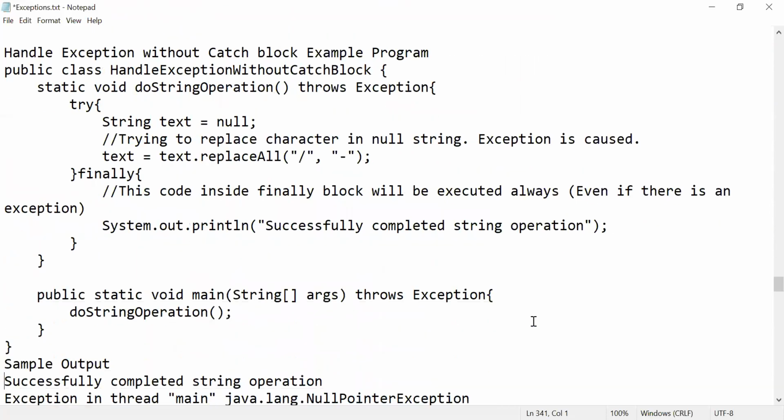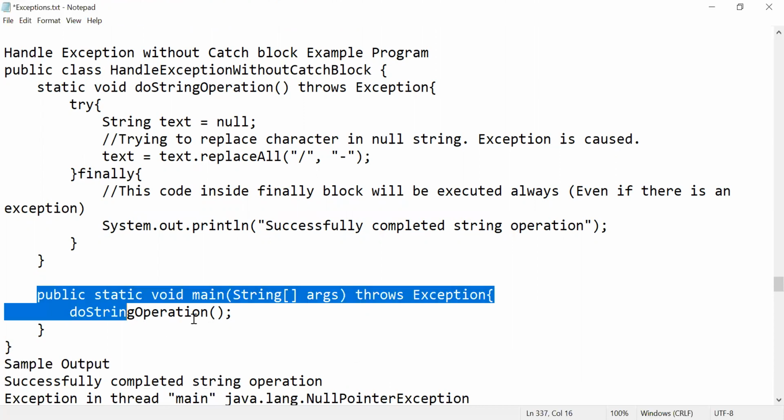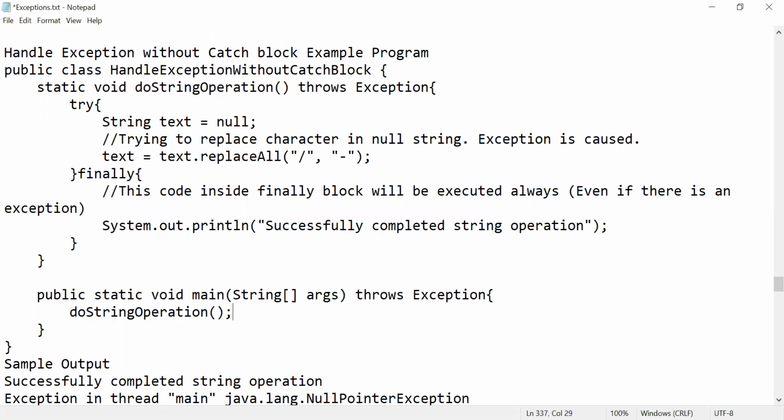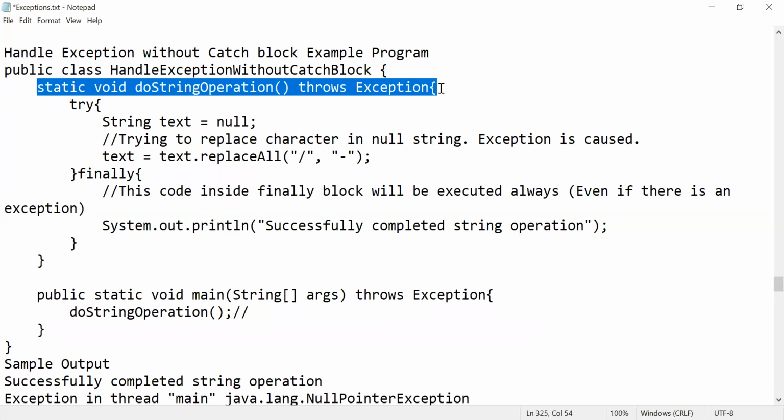Next, how to handle an exception without using a try-catch block program. It's not mandatory that after a try block there should be a catch. After a try block we can directly use a finally block also. Let's see one example. Your program execution starts here at public static void main. Now I'm invoking a static method, doString. Whenever some problem arises, it throws an exception.